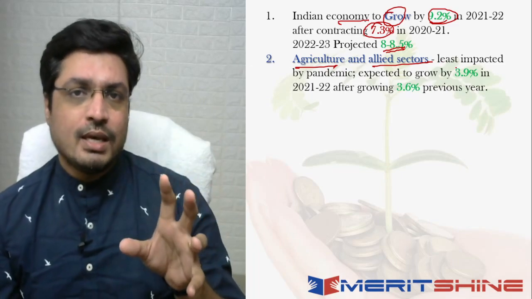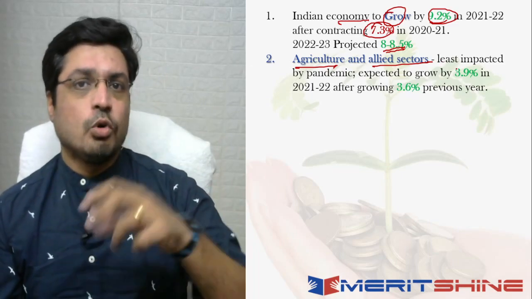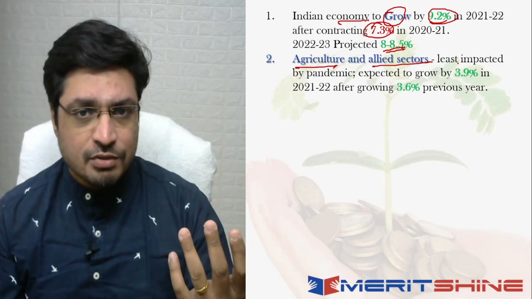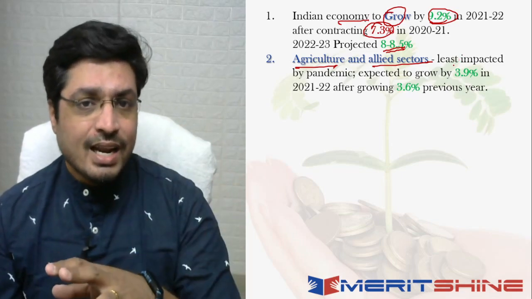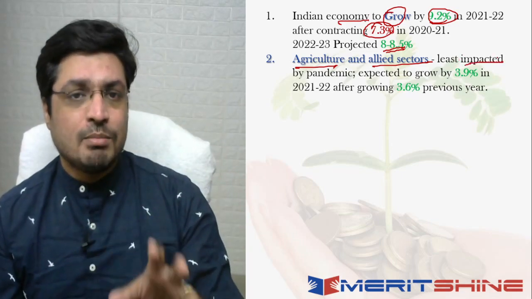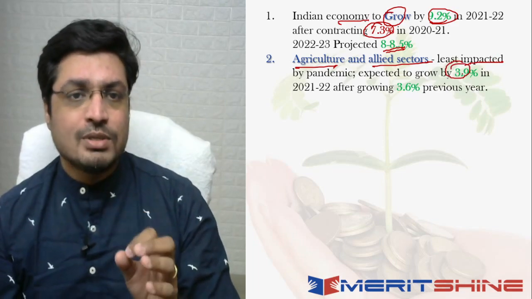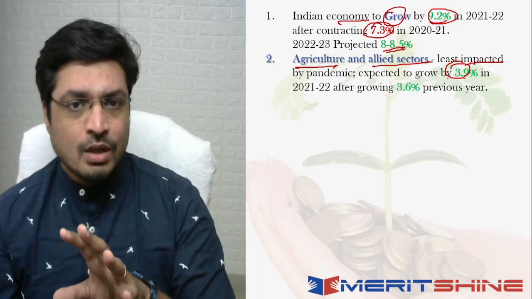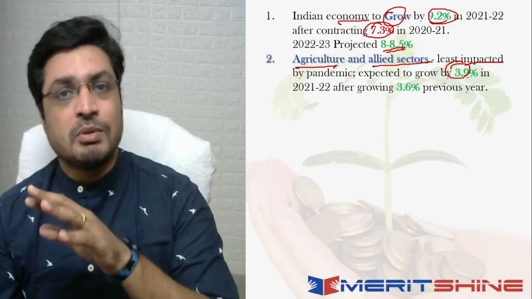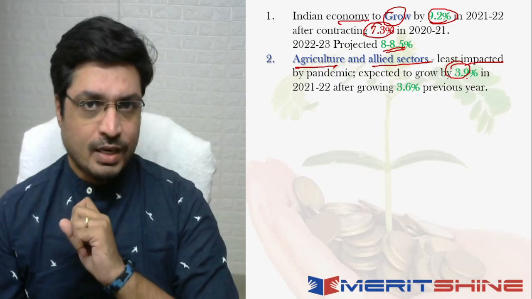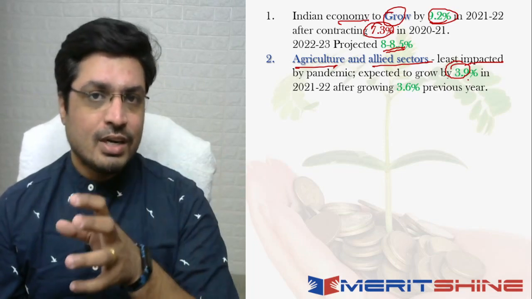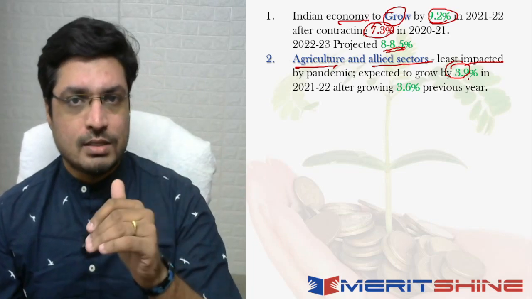So इसमें ये बताया गया था कि agriculture, despite the COVID situation and the pandemic and a lot of other such factors, the agriculture and the allied sector was the least impacted by the pandemic and is expected to grow at 3.9% in 2021-2022, right? After growing 3.6% in the previous financial year, right? So हम ये बोल रहे हैं कि agriculture and allied sector का performance as compared to last year is still reasonably good.